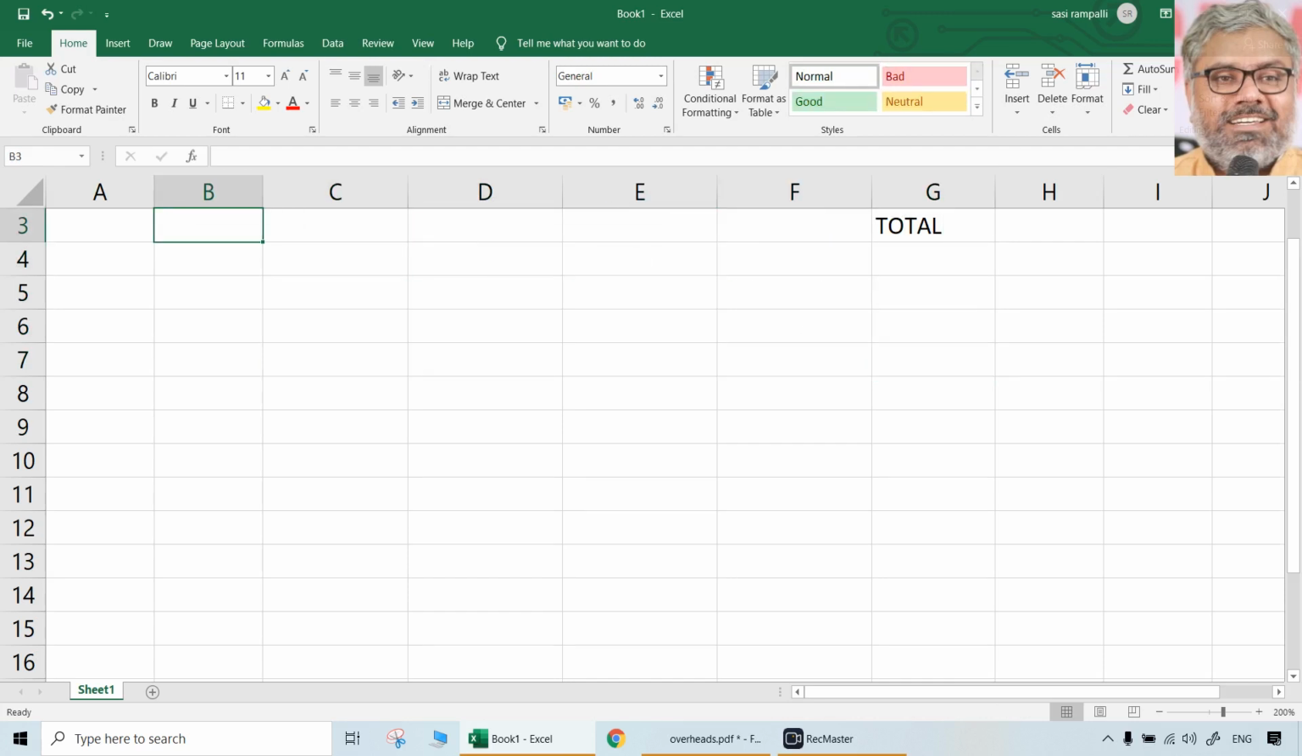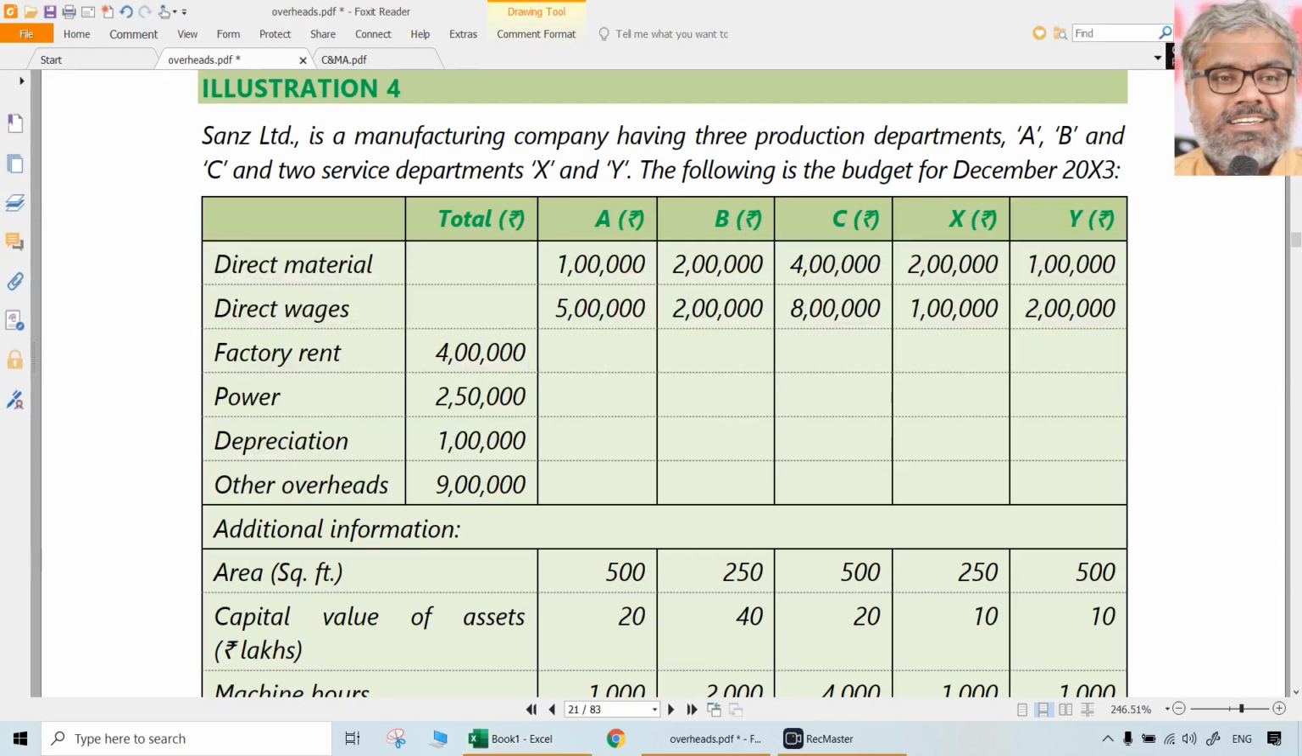So there are A, B, C, X and Y. These many departments are there. Okay. A, B, C are production departments, X and Y are service departments.